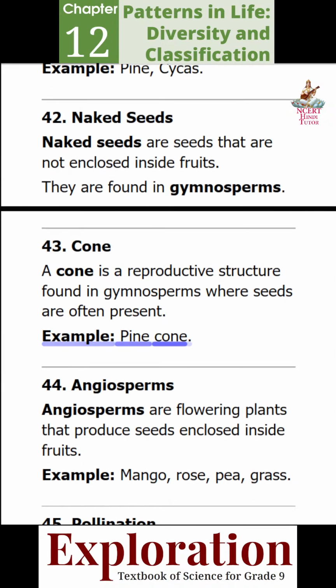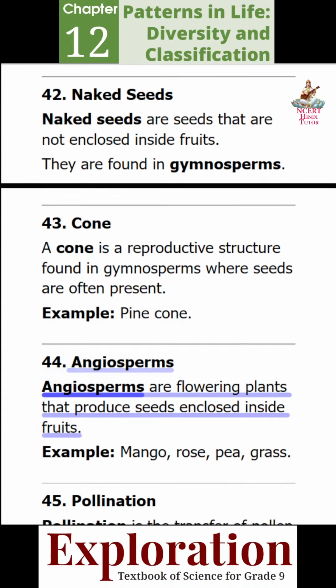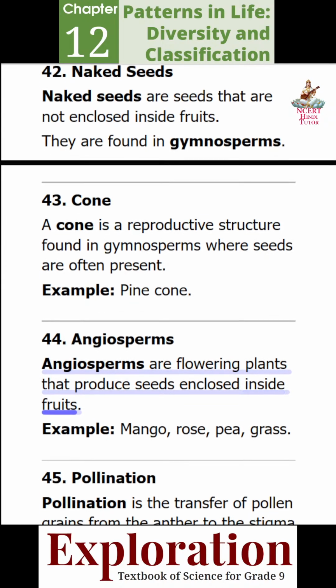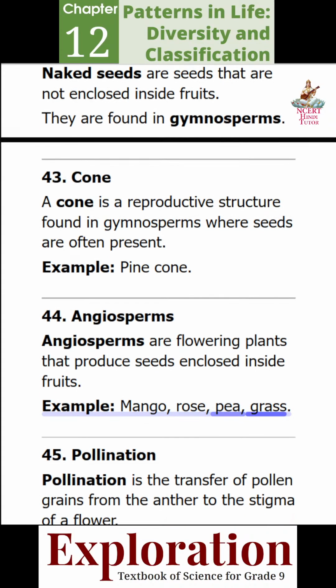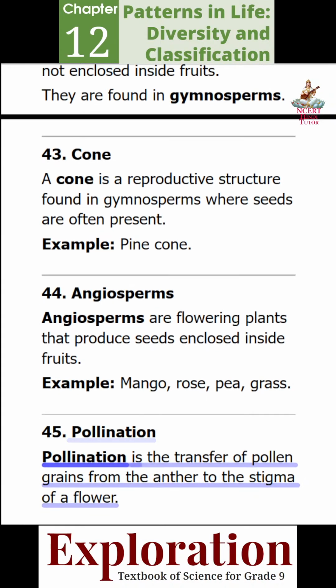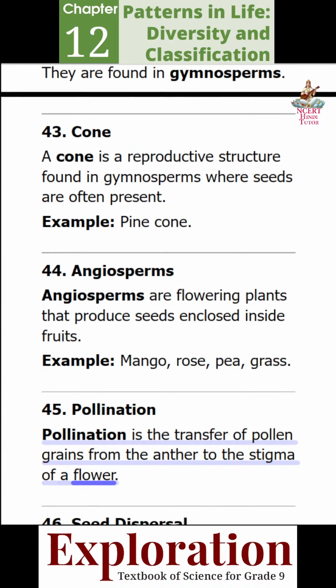Example: pine cone. 44. Angiosperms. Angiosperms are flowering plants that produce seeds enclosed inside fruits. Example: mango, rose, pea, grass. 45. Pollination. Pollination is the transfer of pollen grains from the anther to the stigma of a flower.